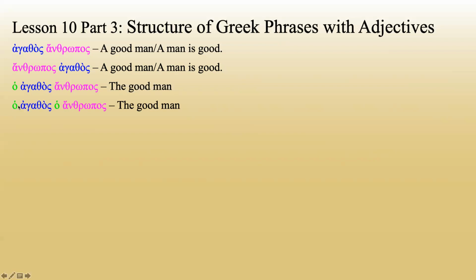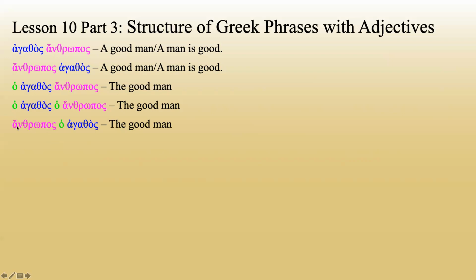Now let's look at this one, ho agathos, ho anthropos. There are two definite articles here. The one we're concerned with is the one that comes before the adjective. Is there a definite article in front of the adjective? Yes, there is. We have this definite article right here before our adjective. We don't care that there's a second one. That actually doesn't matter. That one's actually not going to get translated. Because there's a definite article in front of the adjective, it's attributive, it's a regular everyday adjective, it means the good man.